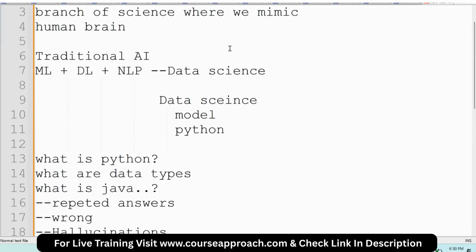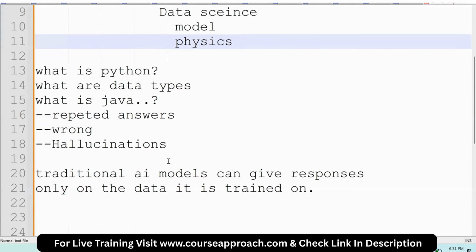For example, in place of Python, if I take physics, this model can give all the responses with respect to physics. If I ask any question apart from physics, it may give wrong answers or repeated answers. This is what is meant by traditional AI, and these are the limitations of traditional AI.